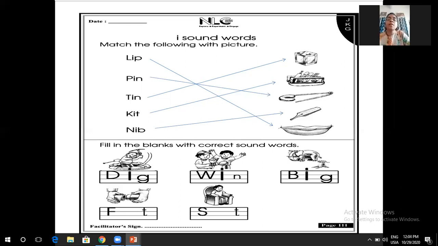Next is fit. F is written, T is written. I is missing. So you write here I. F, I, T. Fit.